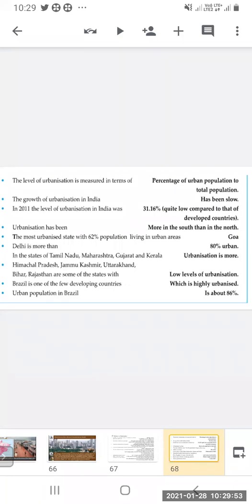Urbanization has become more in the south than in the north. The most urbanized state with 62% population living in the urban area is Goa. Delhi is more urbanized, that is 80% urban.